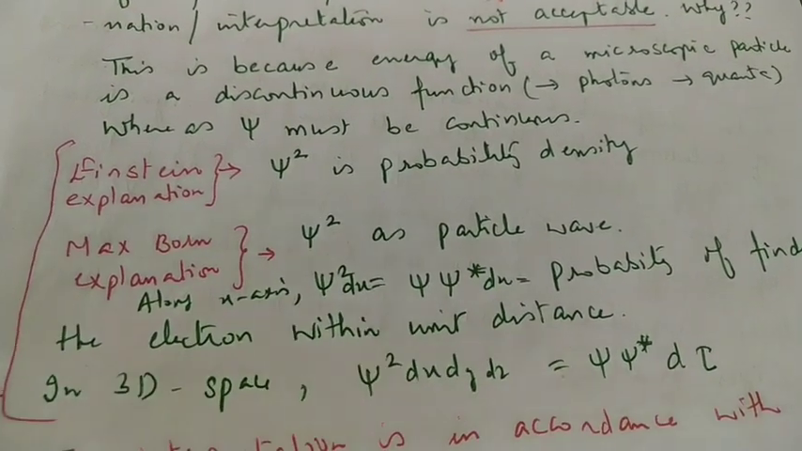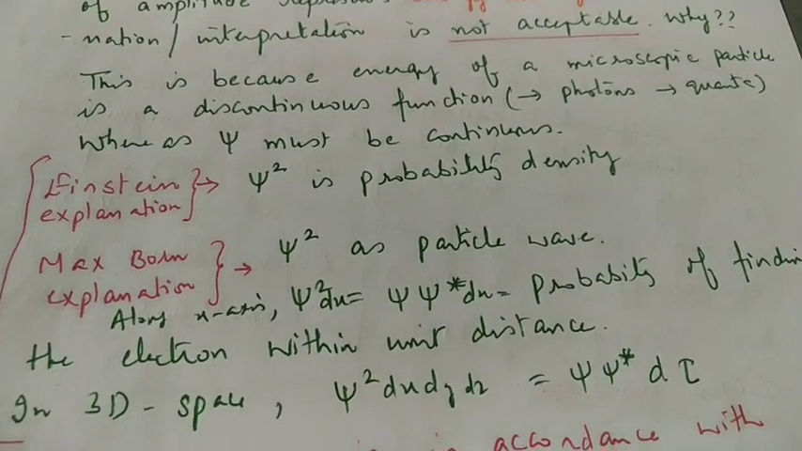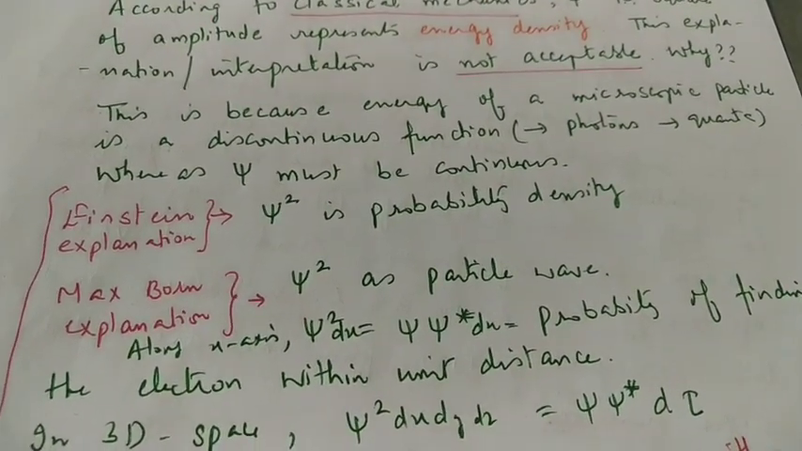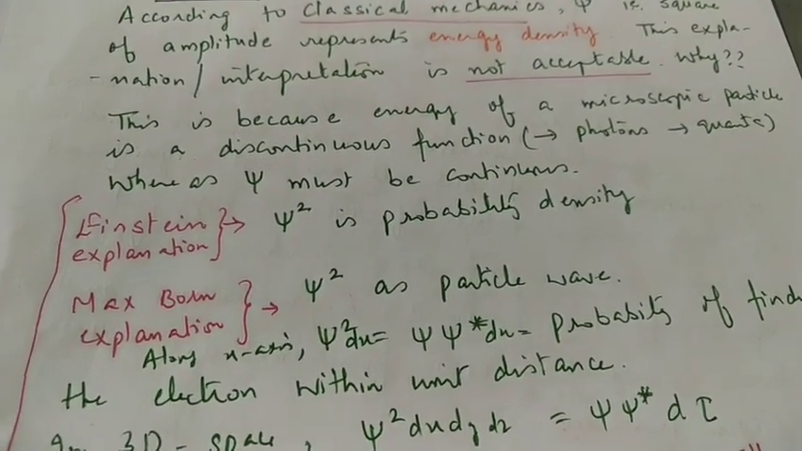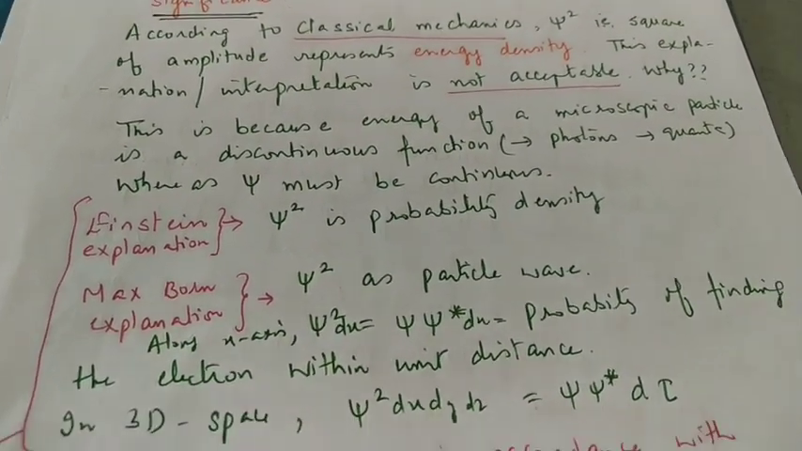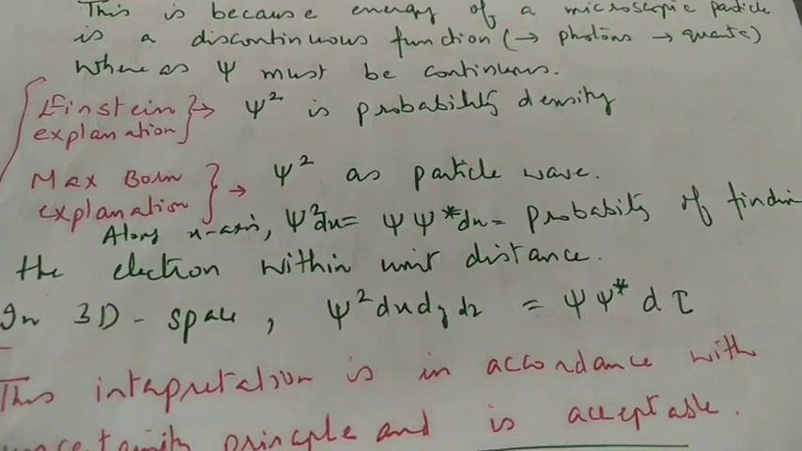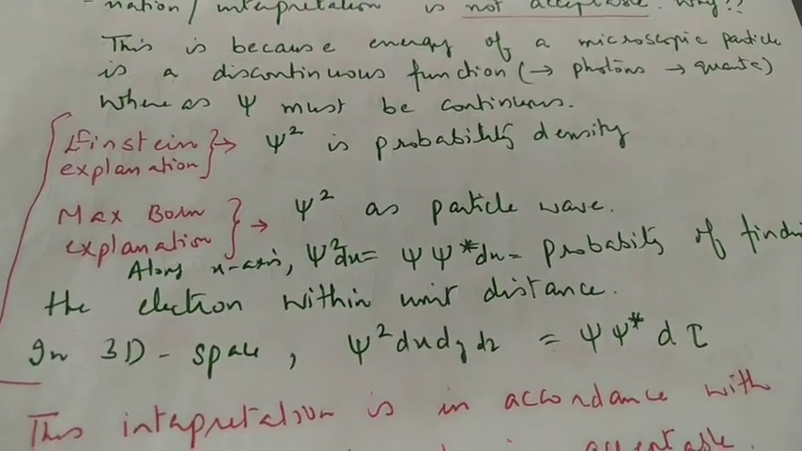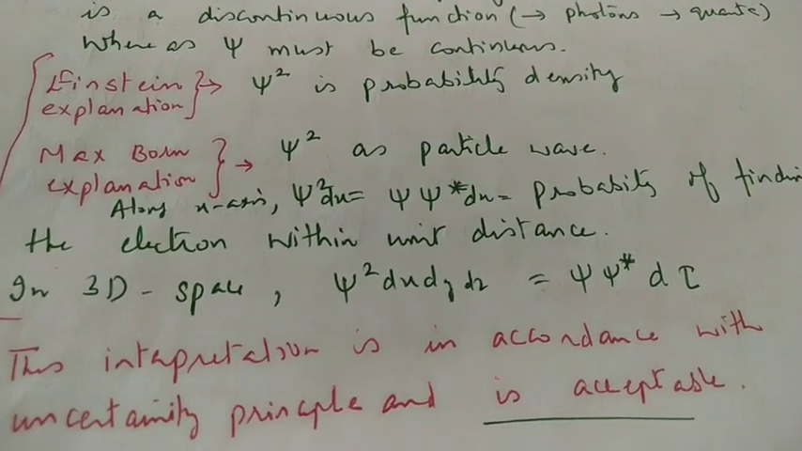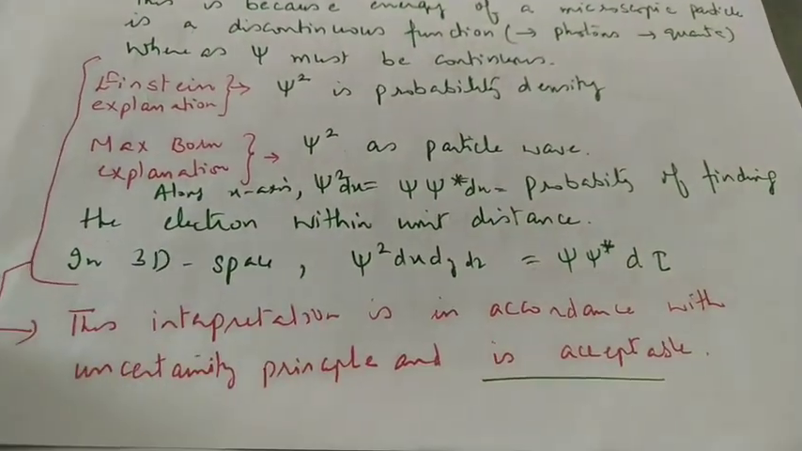So what is psi square then? It is the probability of finding the electron within a unit distance. If I am taking a cube and trying to locate the electron there, then according to Max Born and Einstein, it is the probability. Electron can be present anywhere. This is the same as the uncertainty principle: we cannot find the exact position of the electron. So this interpretation is in accordance with uncertainty, and that is why it is acceptable. I hope it is clear.